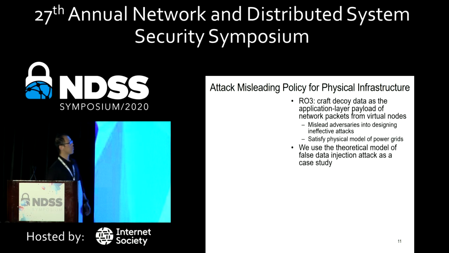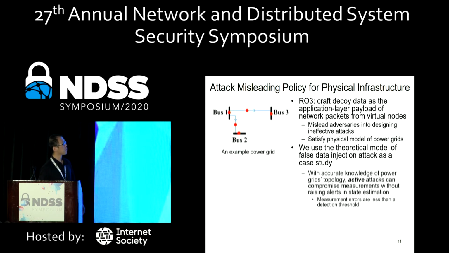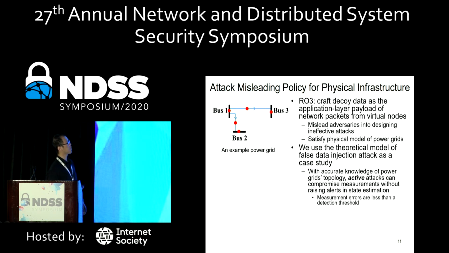So we're using the false data injection attacks as an example, based on the theoretical model presented in the CCS 2010 paper. In this attack, the attackers need to know the actual topology of the power system. For example, if this is a 3-bus system, also used in our paper as a case study, and if they have accurate knowledge of this power system, they can intelligently compromise the measurement without raising an alert in the state estimation. In other words, the measurement errors are less than a detection threshold.